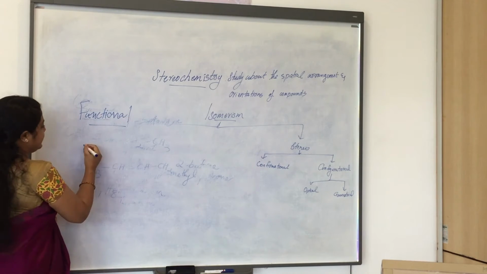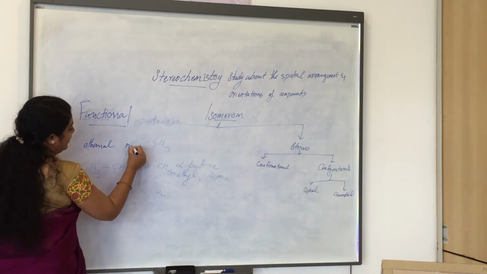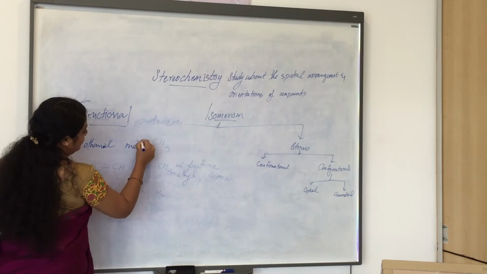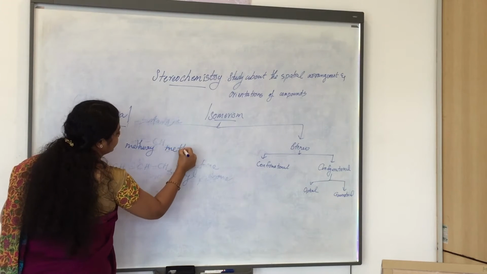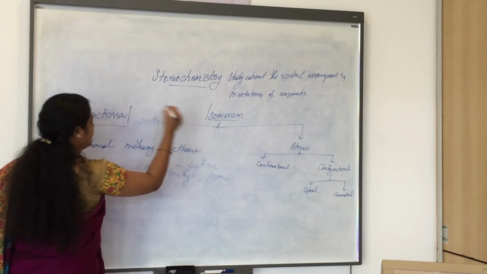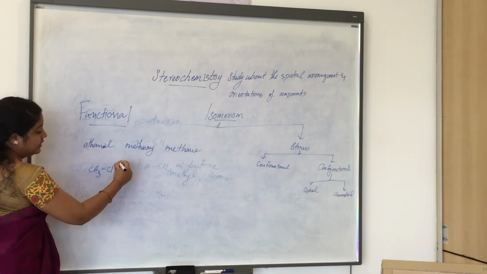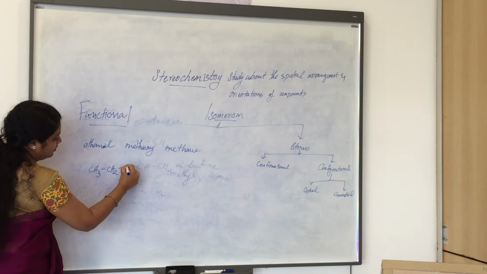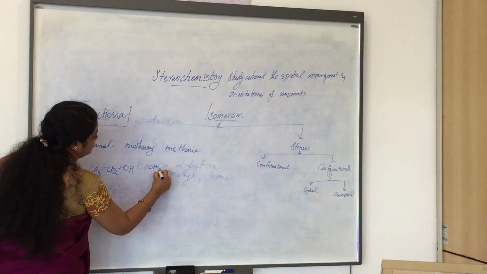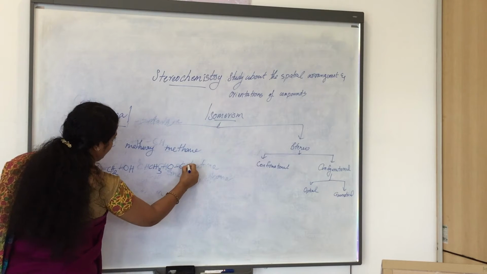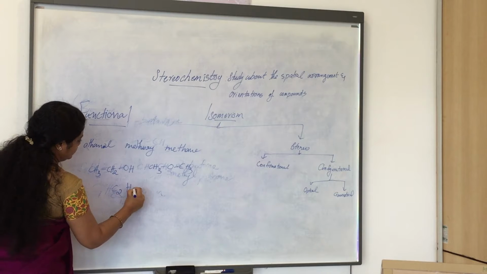If you are taking an example of ethanol and methoxymethane, we can see that ethanol has the chemical formula CH3CH2OH, and for methoxymethane the formula is CH3OCH3, with the molecular formula C2H6O.